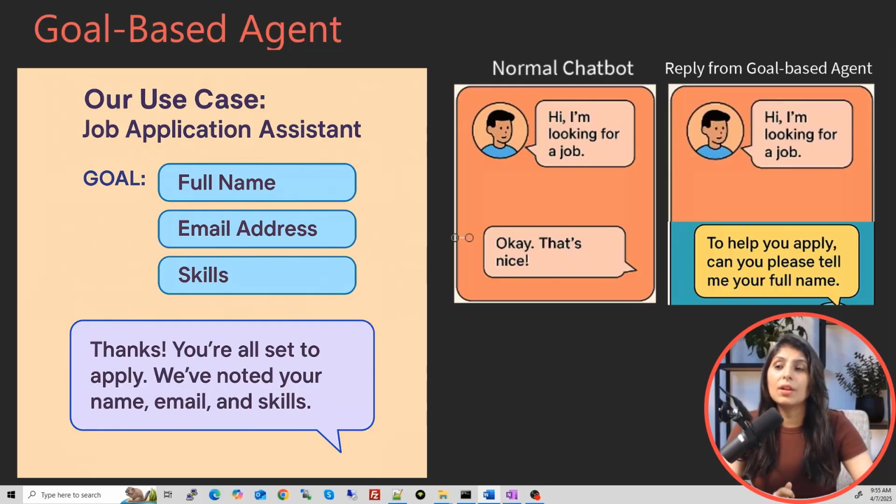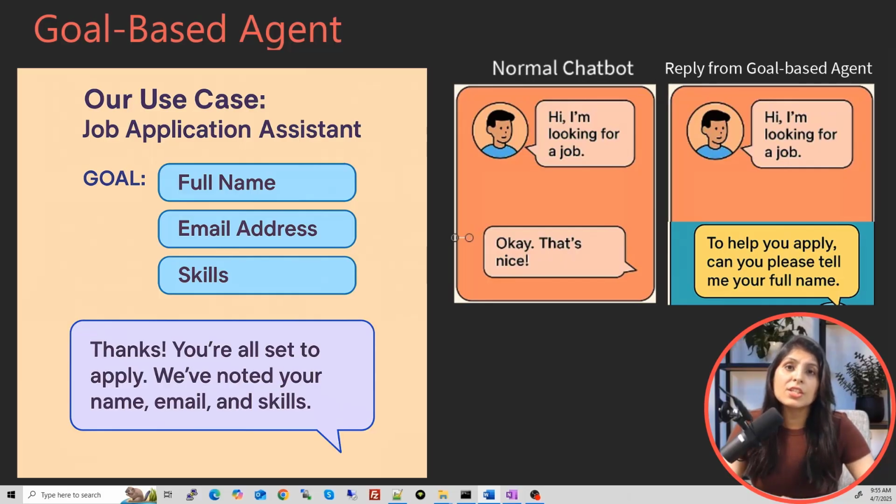A goal-based agent will reply something like, great, to help you apply for a job, can you please provide me your full name and skills? Here you can compare the replies and see that the goal-based agent gave you a reply which moves toward the goal, which is to apply for a job, right?